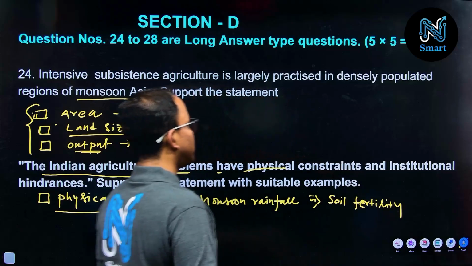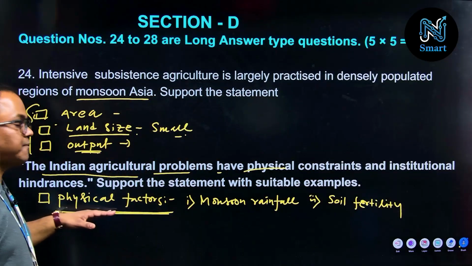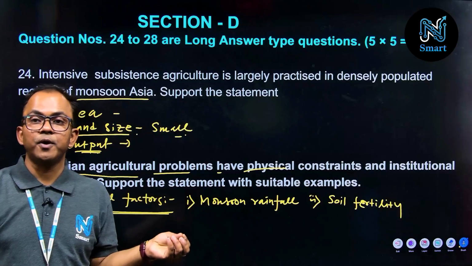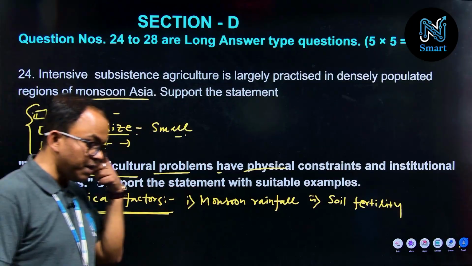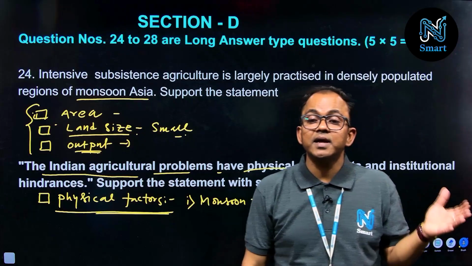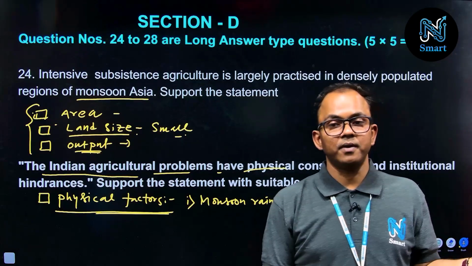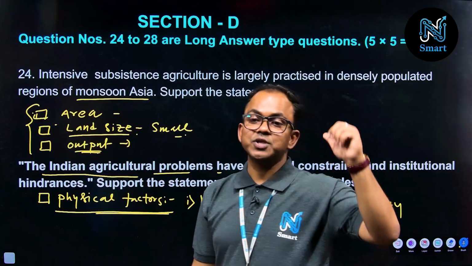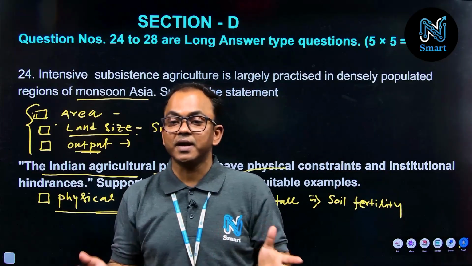Correct. So these are the 2 important points under physical factors. If I observe this monsoon rainfall, in most of the areas of our country, we can see that till now agriculture is dependent on monsoon rainfall. And due to this reason, if the monsoon is good, there is good agriculture production.